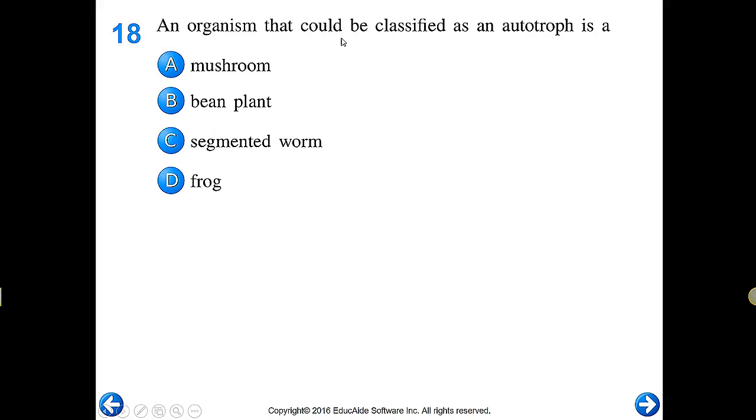An organism would be classified as an autotroph. Auto means self. Troph means feed. So these guys feed themselves. They do photosynthesis. So which one of these does photosynthesis? Mushroom? No. Bean plant? Oh, that does photosynthesis, yes. Segmented worm, frog? No. So the answer is B.